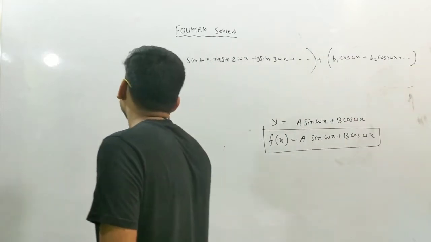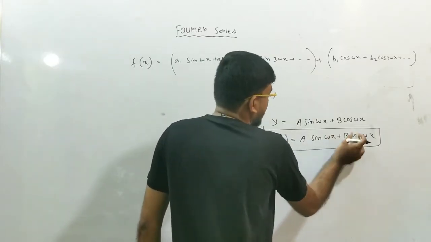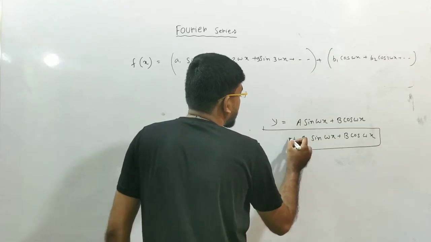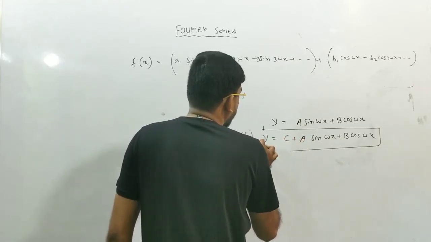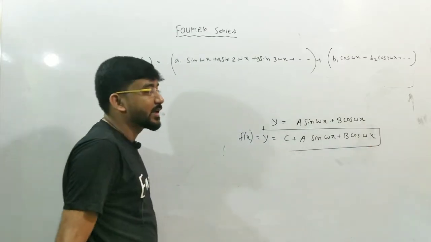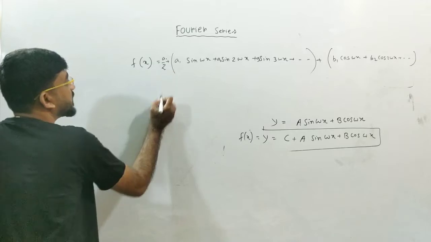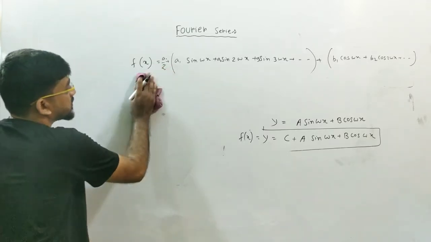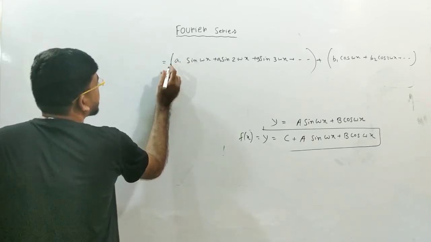Okay, so this can be represented in this way also, and it is not necessary that it will be only the sine and cosine term. Any periodic function, if you add a constant, will also be periodic. So sometimes it can be represented like this. In that case, you can write a constant here also, a0 by 2. Okay, and 2 is used here for symmetry. You will understand later on why we use it.